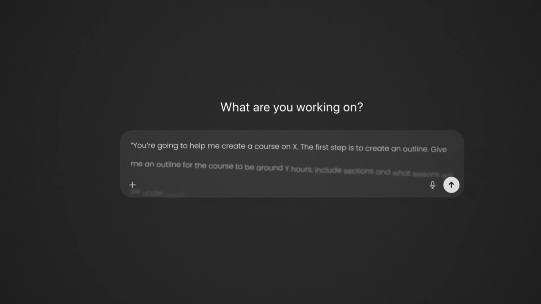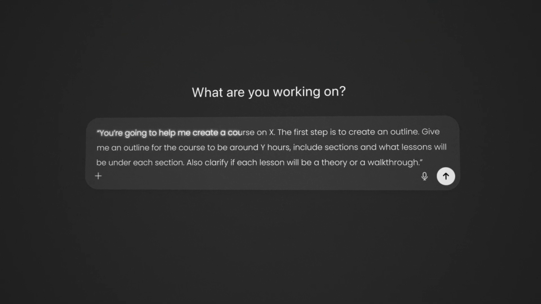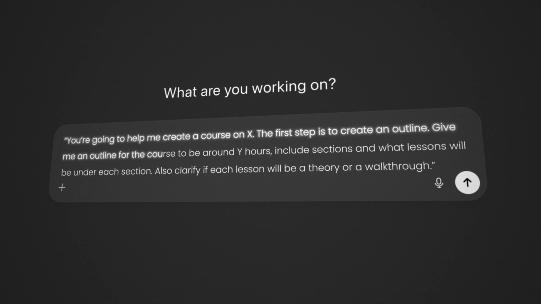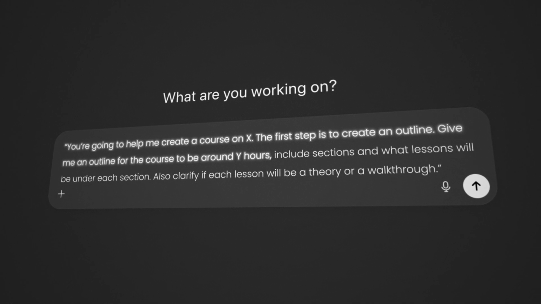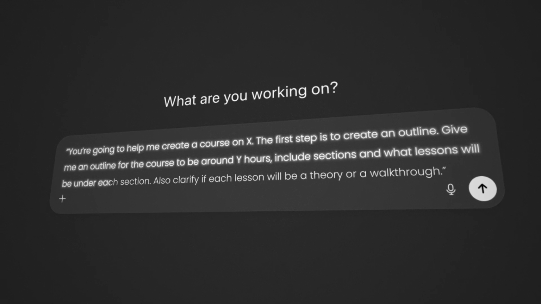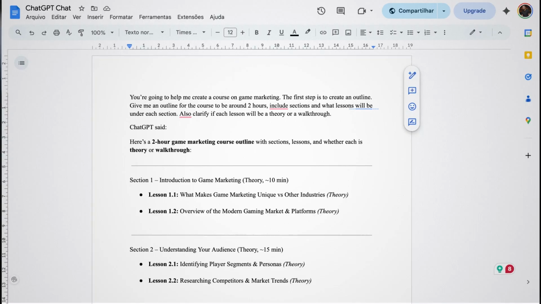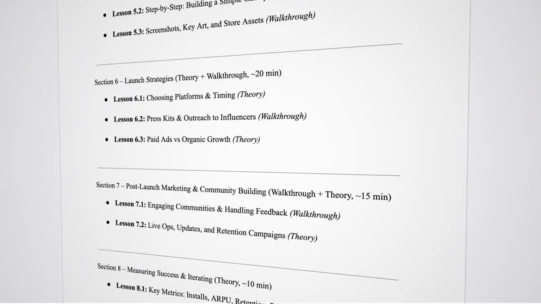First, you hop on ChatGPT and you make an outline for your course with this prompt. You're going to help me create a course on X. The first step is to create an outline. Give me an outline for the course to be around Y hours, include sections and what lessons will be under each section. Also, clarify if each lesson will be a theory or a walkthrough. You can see the outline it gave me was quite solid following this prompt.